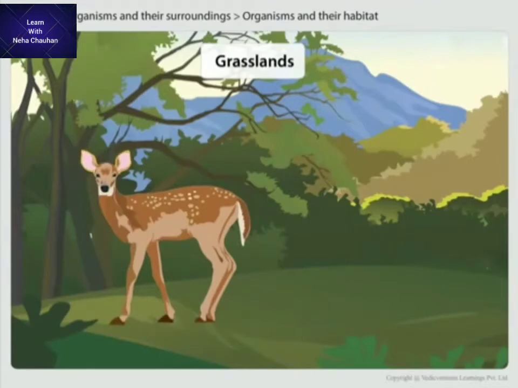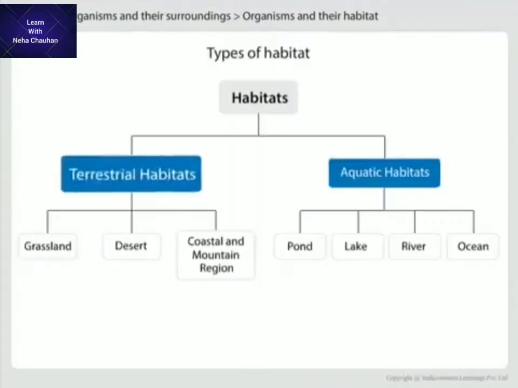Deer have eyes on the side of their head to look all around, and have long legs to run fast to save themselves. Grasslands are the home of various types of animals.